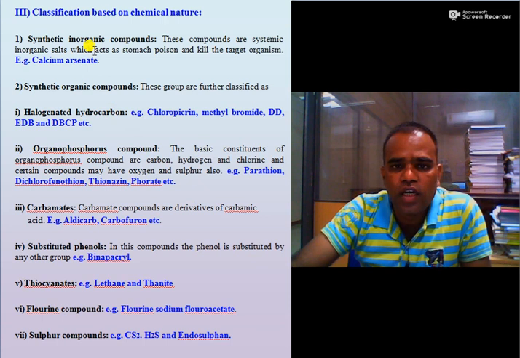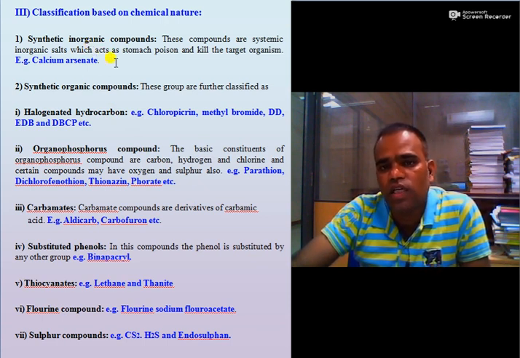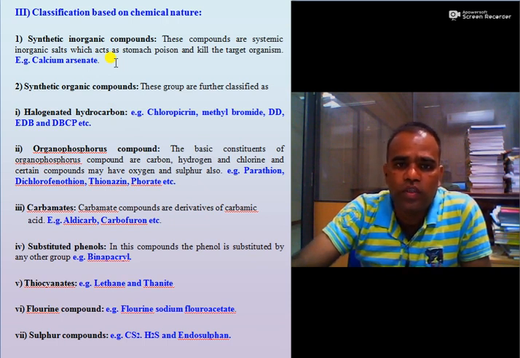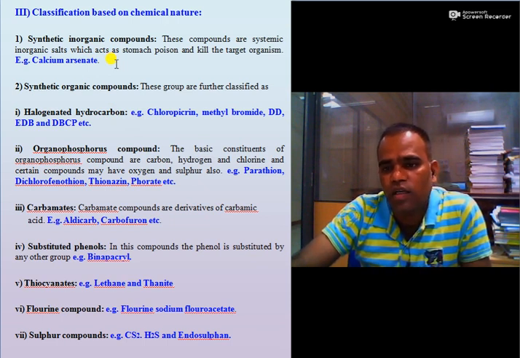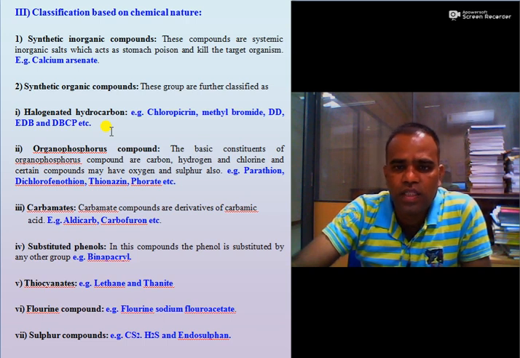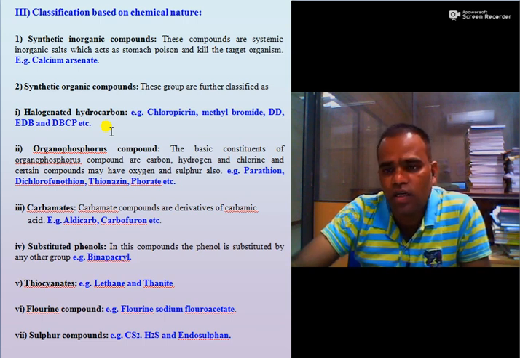So synthetic inorganic compounds. These compounds are synthetic inorganic salts which act as a stomach poison and kill the target organism. Example, calcium arsenate. Then the second group is synthetic organic compounds, and in this group there are several different types of groups. First one is halogenated hydrocarbon. Examples: chloropicrin, methyl bromide, DD, EDB, DBCP, etc.